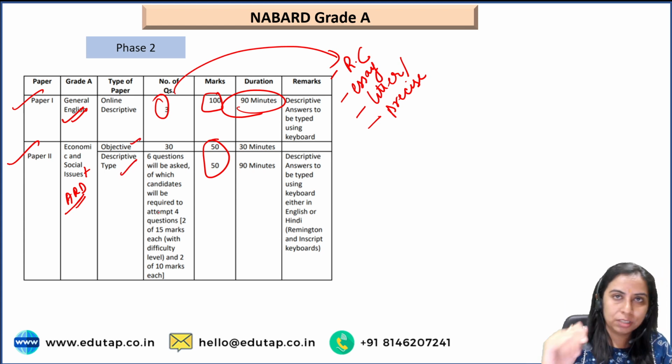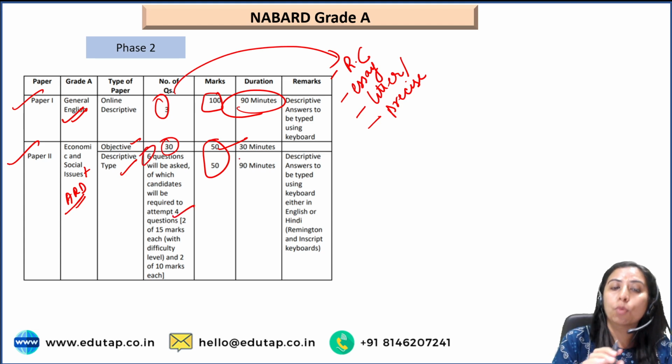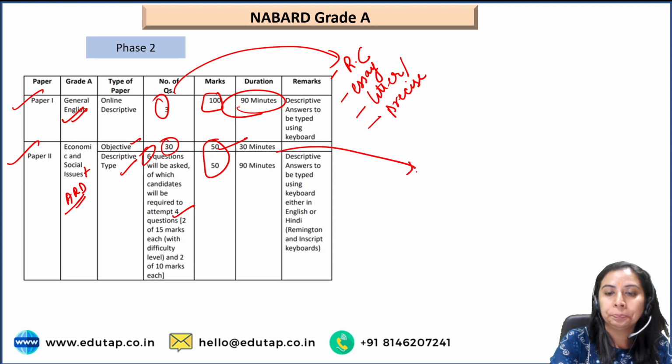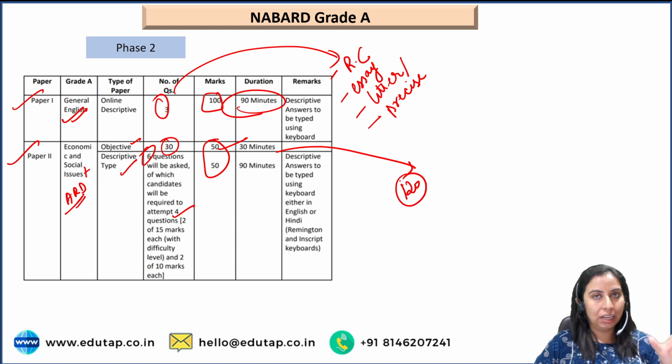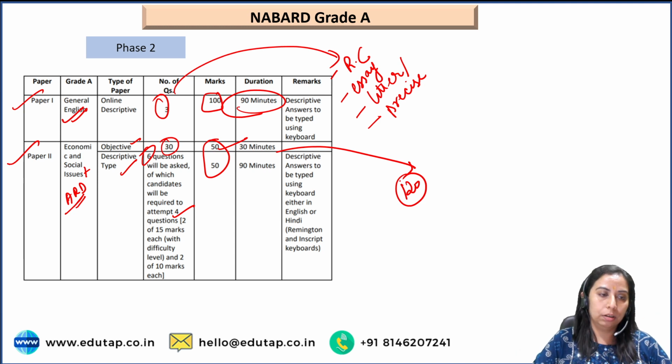तो objective में MCQs mark करने हैं, 30 questions आएंगे 50 marks के. Descriptive में you have to type 4 questions, 6 होते हैं, you have to choose 4, वो भी 50 marks के. तो cumulatively for paper 2 you get 120 minutes. 30 minutes पहले मिलेंगे to solve the objective. Once that is done, automatically your descriptive paper will start, right? So this is the way your phase 2 is conducted.